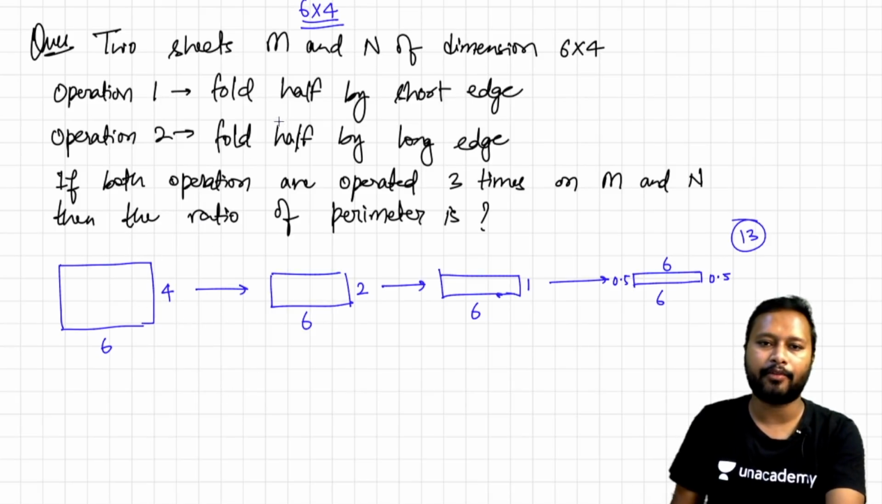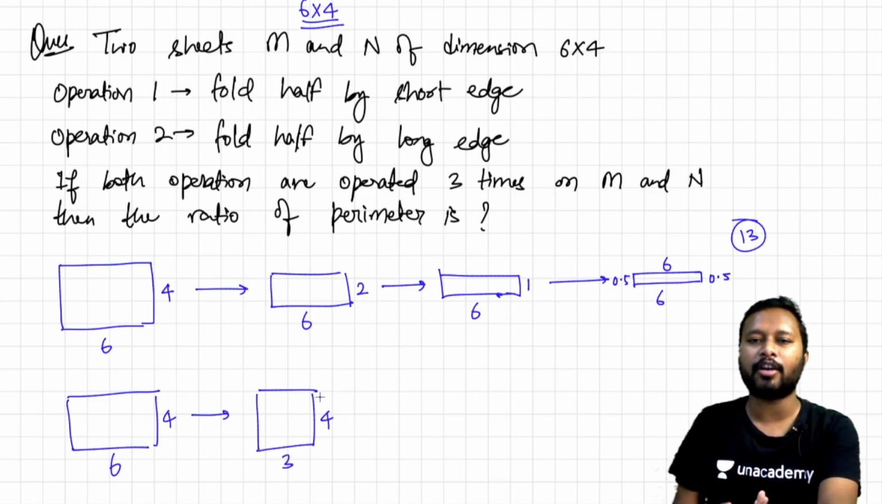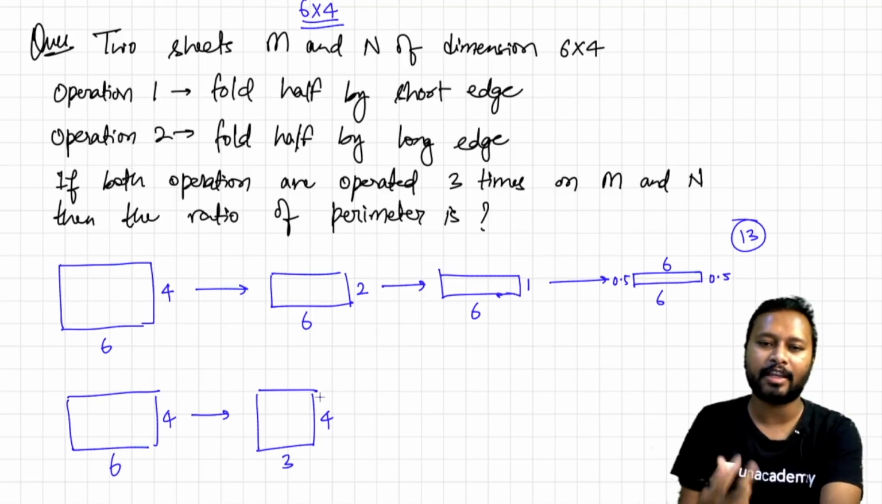The second one, if you are going to do it on sheet N, that is also of the same dimension, 6 by 4, but now you have to fold it through the longer edge. If you fold it through the longer edge once, it is going to become 4 by 3. Now here the trick comes. They have not given options to confuse you, but yet you should understand what is happening. Now you have to fold from the longer length. The longer length is 4, not 3 now, okay.